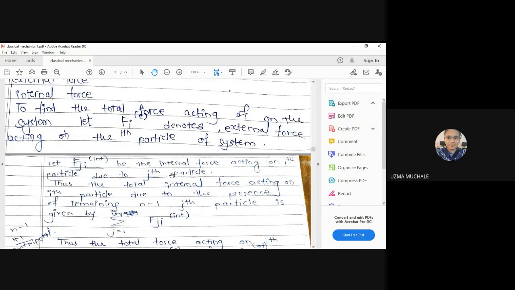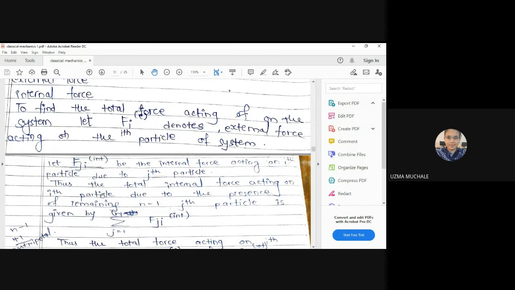Correct. Just like in the classroom, if you have two friends, then you have this consideration: if she comes, then I will come, or if he comes, then I will come. This type of a thing. Now, it sometimes happens with you people that if my friend is going to college, then I will go, otherwise I will also take a leave. In a very similar way, Fji means what? The internal force acting on the ith particle due to the presence of the jth particle. Okay, some internal forces are also existing in the particle. Okay, that is nothing but the Fji internal.